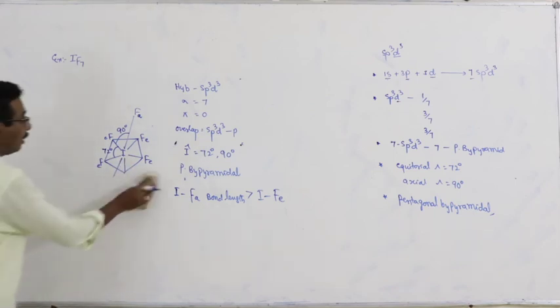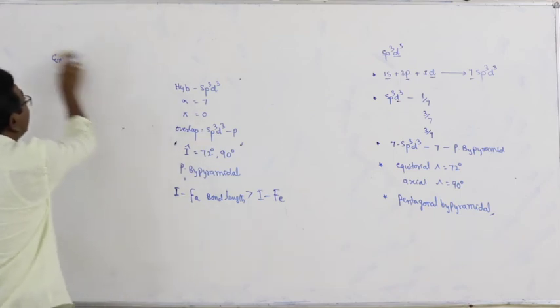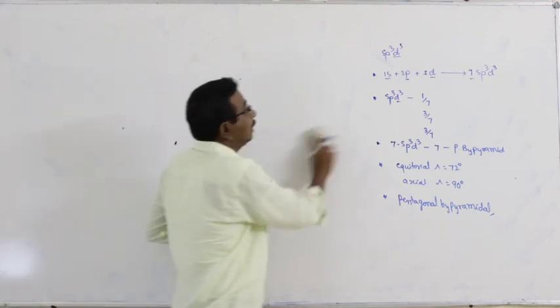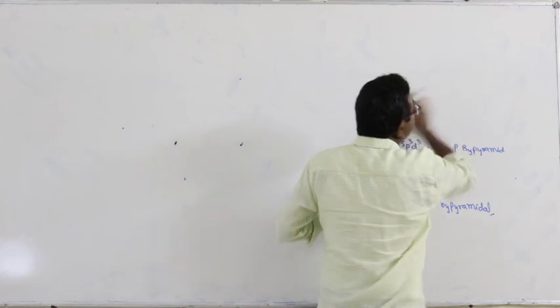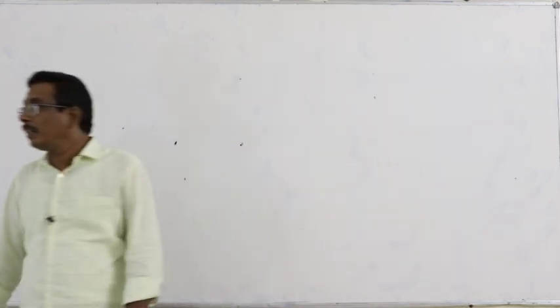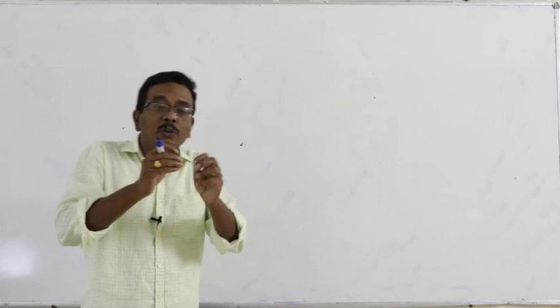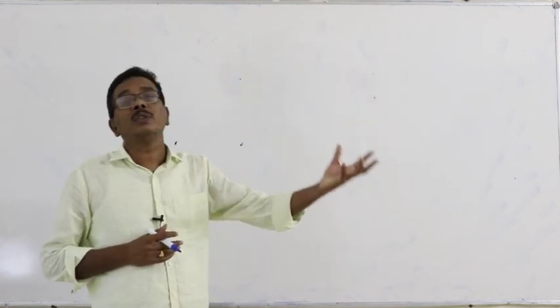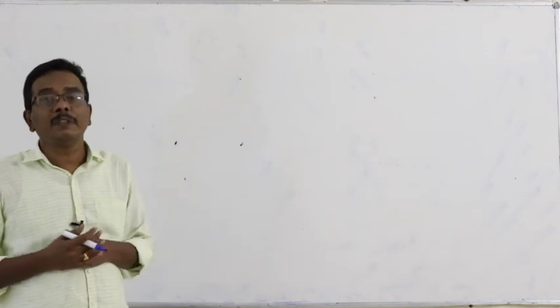But here once again we have to recollect all 3 different theories: valence bond theory, VSEPR theory and the concept of hybridization. Among all 3, we can correlate VSEPR theory and the concept of hybridization.